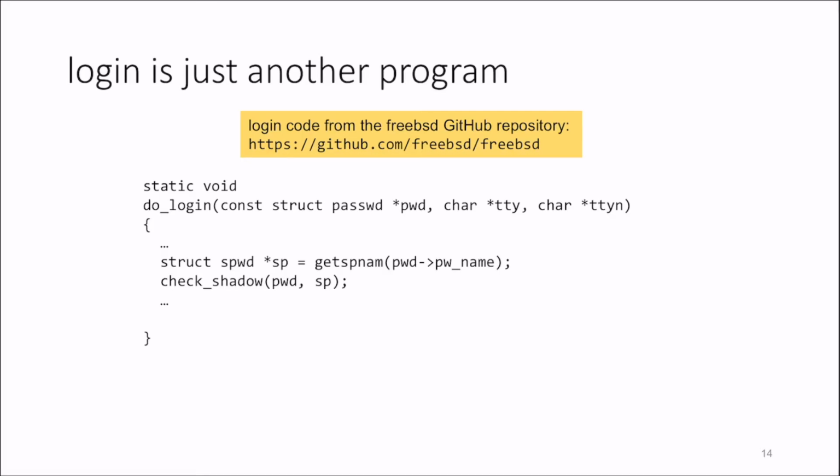Now let's see how we can use this bootstrapping idea to do something kind of evil, I guess. So let's look at a program that's quite sensitive, that affects the security of systems. If you look at login, when you log into your computer, it is just another program. What I've done here is take some sample login code from FreeBSD. FreeBSD is a flavor of Unix, and it's on GitHub. It's easy to go to the URL and just search for the login function. So their function here is called do_login.